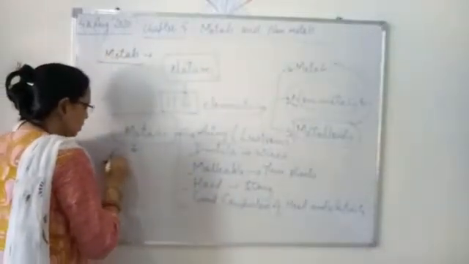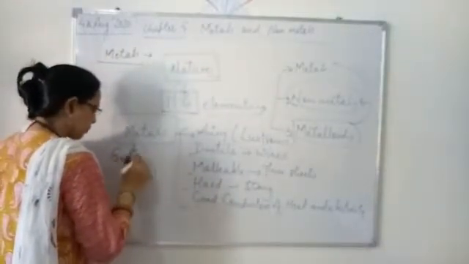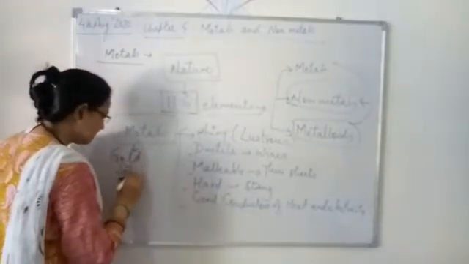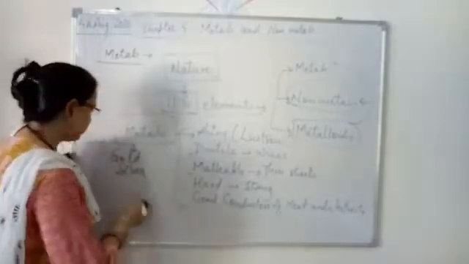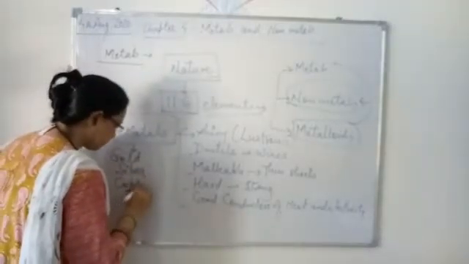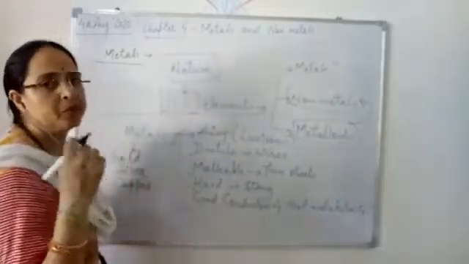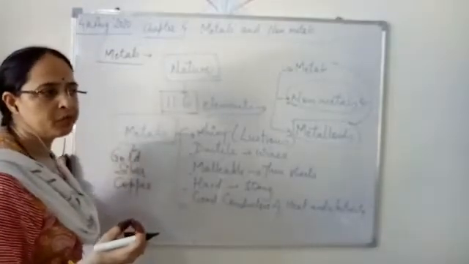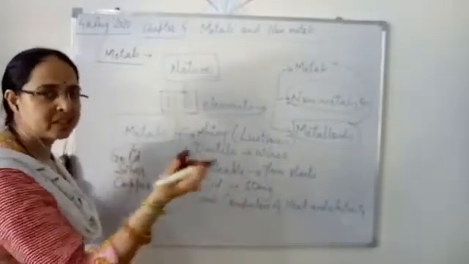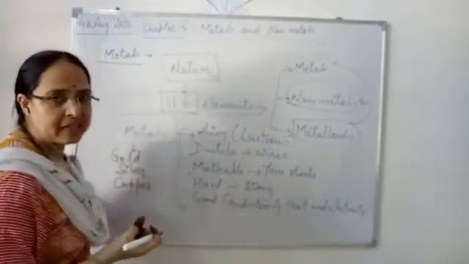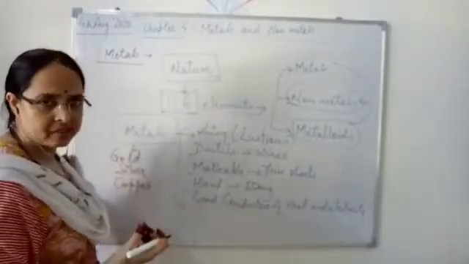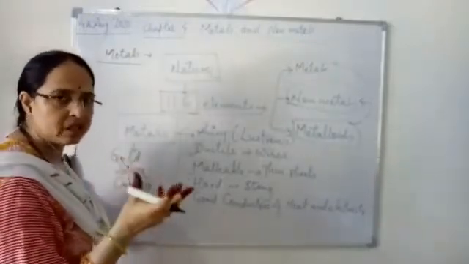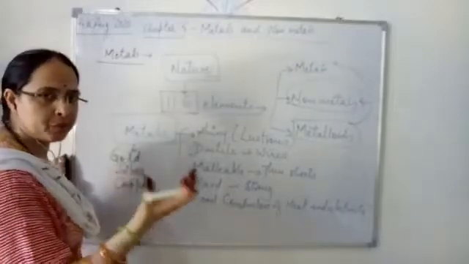The first one is gold, which is used for making jewelries. Then silver, again for jewelry. Copper is used in electricity wires, as well as to form the base of the utensil so that maximum heat can be utilized. You have seen in the kitchen the brown color substance coated at the base of the utensils.